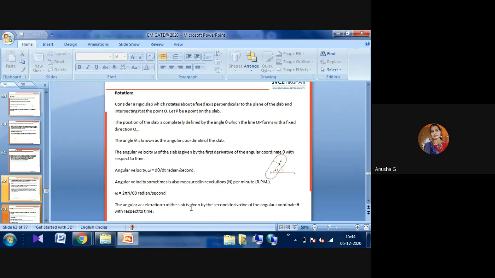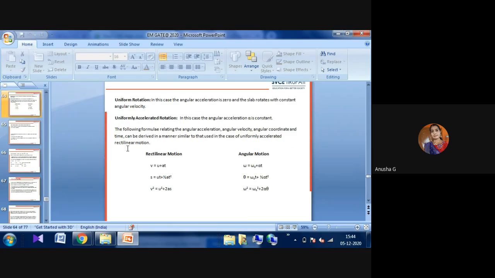The angular acceleration of the slab is given by the second derivative of the angular coordinate theta with respect to time. Here you can observe some formulas for uniform rotation and uniformly accelerated motion.